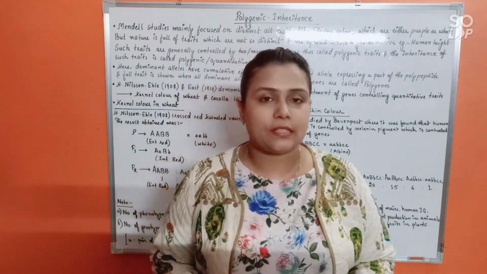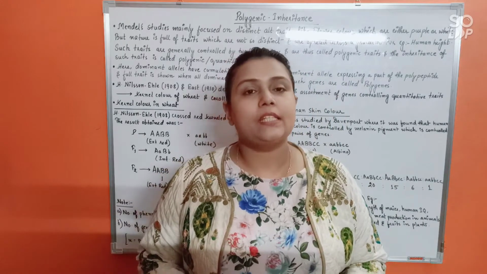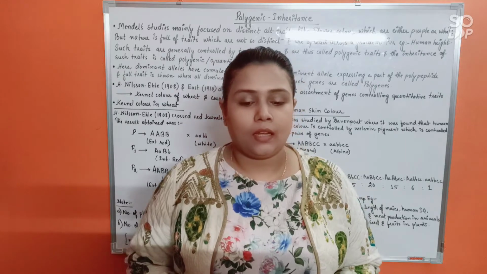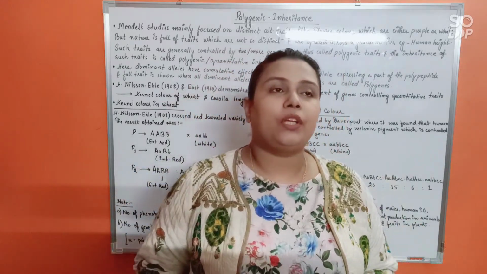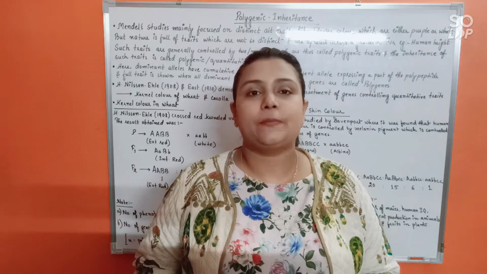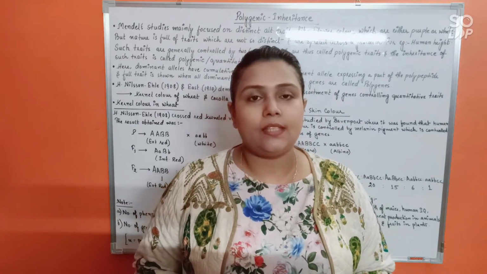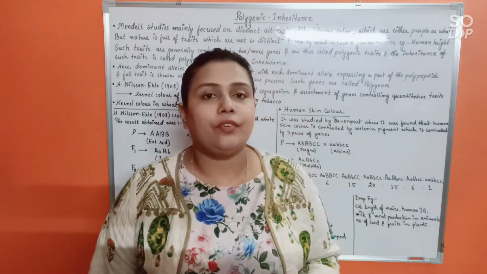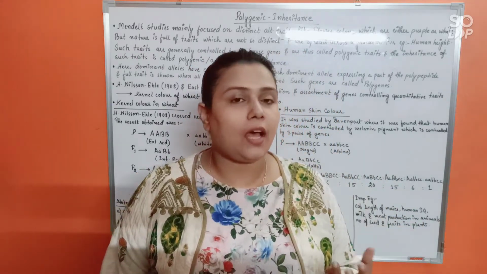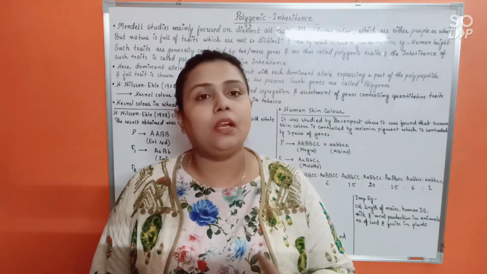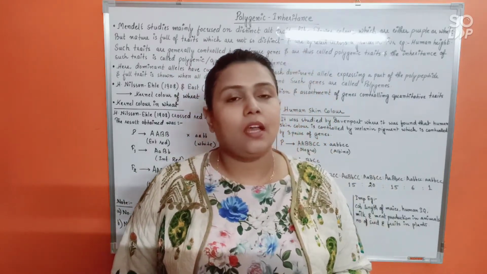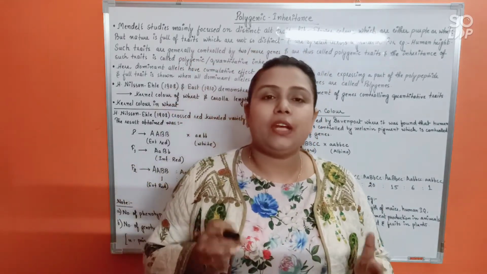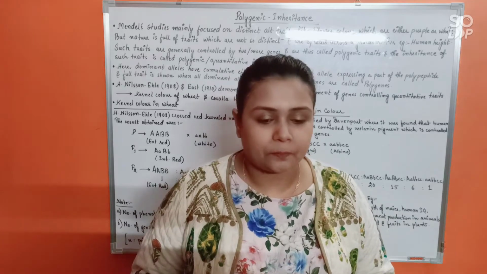In today's class we are going to discuss a very important topic, that is polygenic inheritance, also known as quantitative inheritance. Now see, whatever characters Mendel chose to experiment with, all of those characters had very distinct alternative traits, isn't it? Like if he chose the character of flower color, the flowers would be either purple or white. In case of height, a plant would be either tall or dwarf, right?